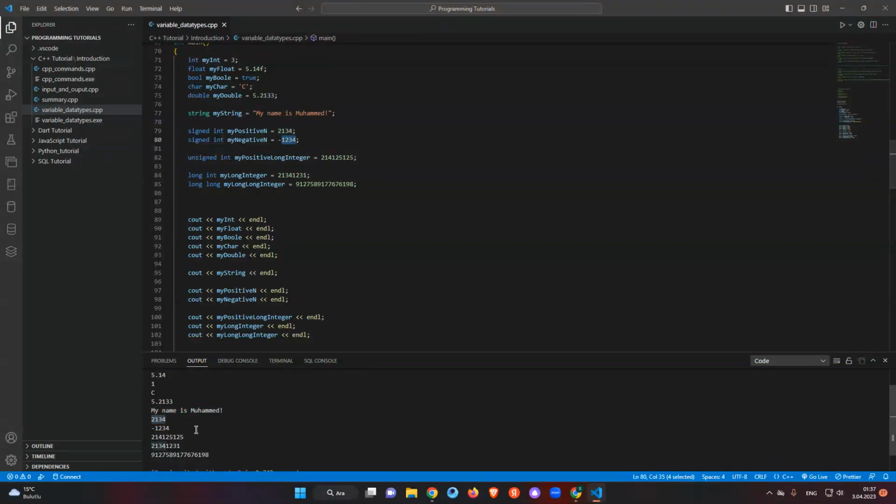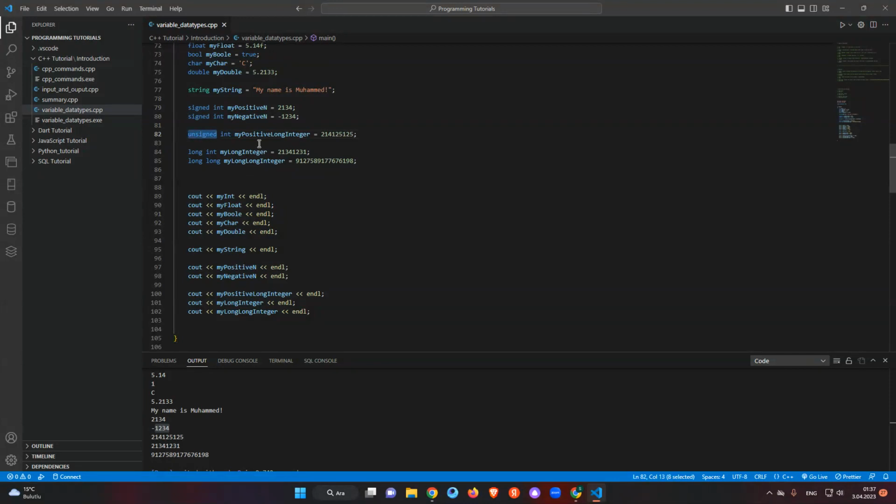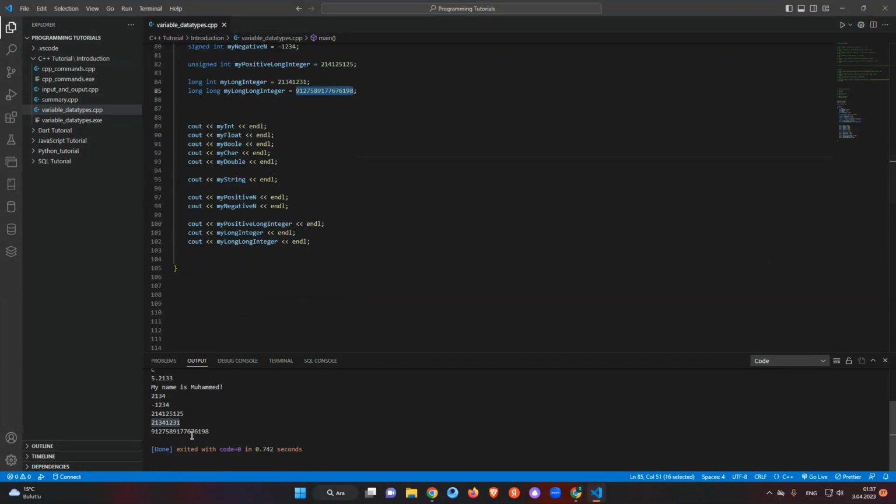For this one, we used a negative number, and it is here, both with signed. For unsigned, we used a long positive integer, and it's in here. We also used a long integer, this big number, and it is in here. Everything is in here. I hope you understand what we did, right?